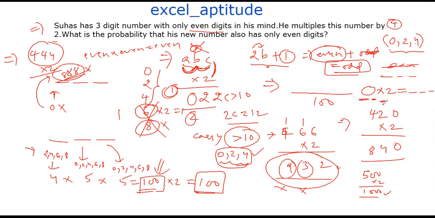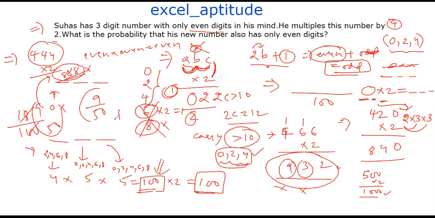So how many possibilities? The first place can be occupied by 2 or 4, since 0 should not come first. So 2 ways, times 3 for the middle digit, times 3 for the last digit. 2 threes are 6, 6 threes are 18. So 18 are the favorable cases. The denominator is 100. It's 18 by 100, which is 9 by 50. So 9 by 50 is the probability that the new number will also have even digits.